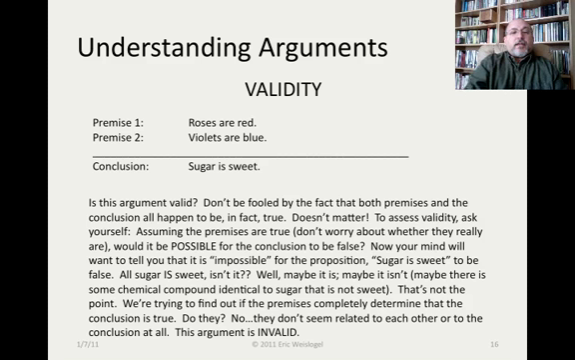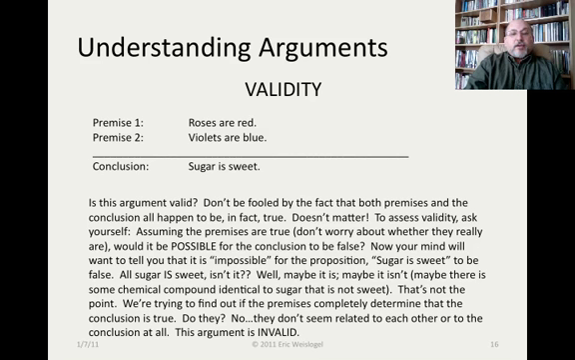So here's another argument. Is this one valid? Roses are red, violets are blue, therefore sugar is sweet. Now don't be fooled by the fact that both of the premises and the conclusion all happen to be in fact true. That doesn't matter. To assess validity, ask yourself, assuming the premises are true, don't worry whether they really are true, just assume they're true, would it be possible for the conclusion to be false?